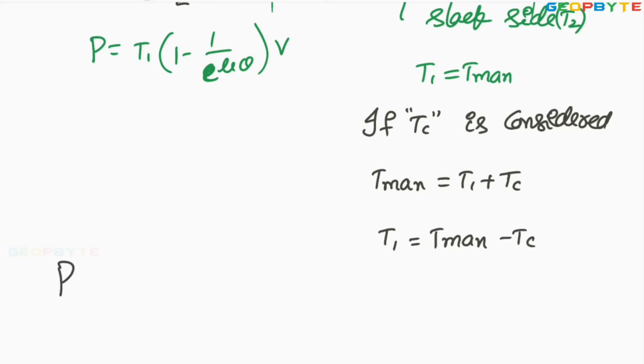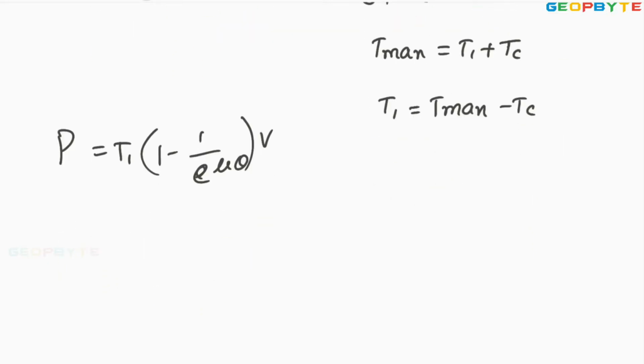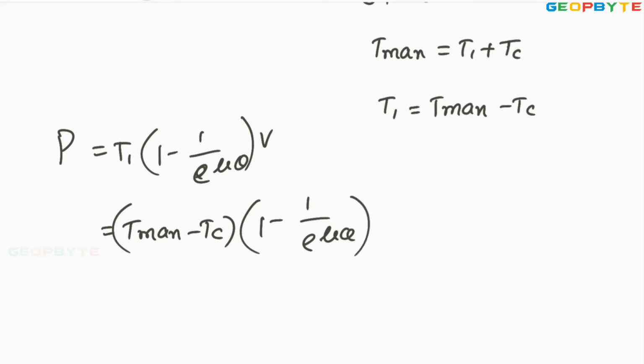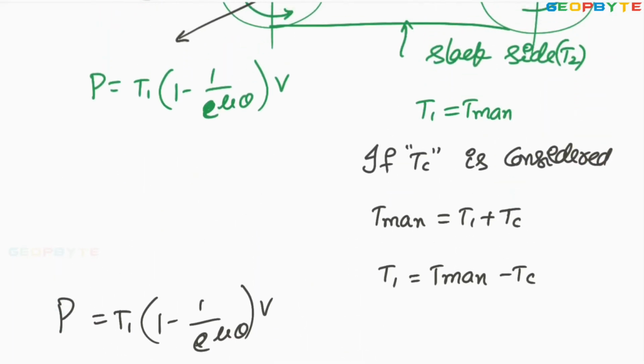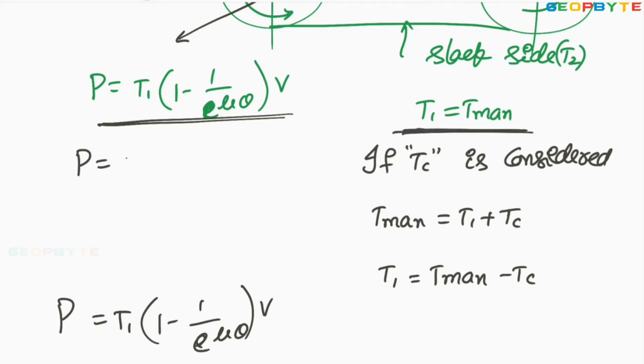The power transmission equals T1 into 1 minus 1 by e power mu theta into V. But T1 equals what? Tmax minus TC, into 1 minus 1 by e power mu theta multiplied by V. This is the power with centrifugal tension. The power without centrifugal tension, T1 equals Tmax, so it is Tmax into 1 minus 1 by e power mu theta into V.